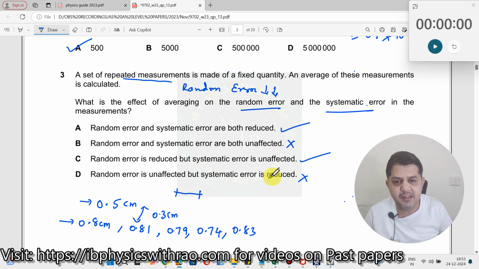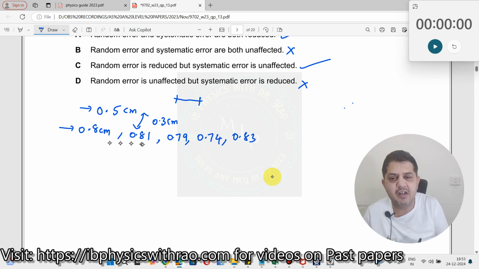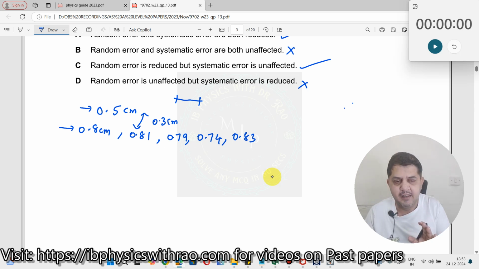Now, what's happening over here? You are getting all these values randomly. There is no particular pattern. It is neither increasing nor decreasing. If you do a 6th time also, you might get 0.80 again. We do not know what is the right answer.